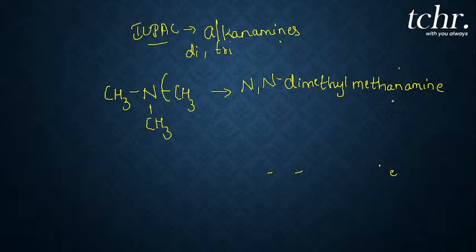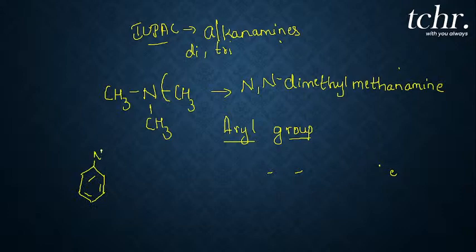What if in case of substitution with aryl group? How do you do the common or IUPAC nomenclature for aryl group? So students, if it is aryl group, let me start with a simple example where the benzene ring is substituted with NH2, replacing one hydrogen atom, you will get C6H5NH2.